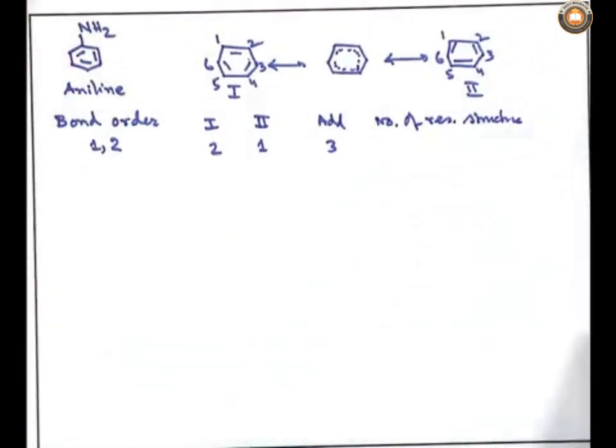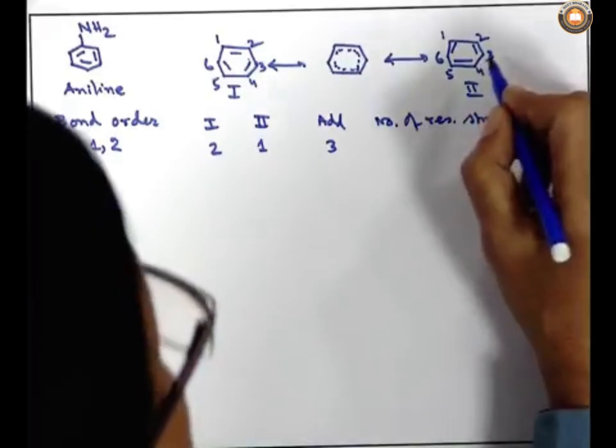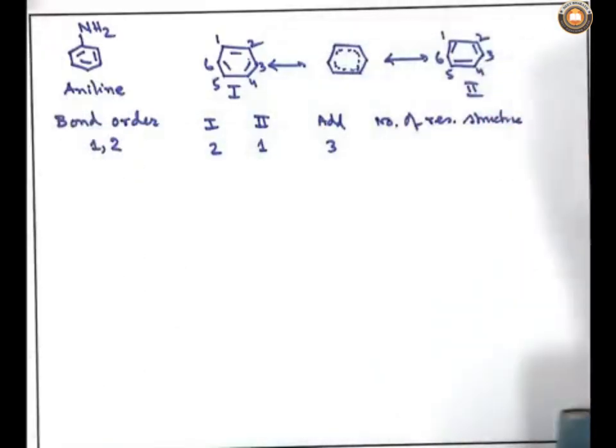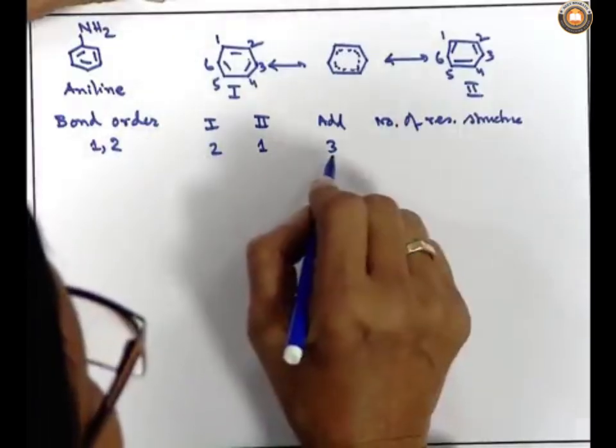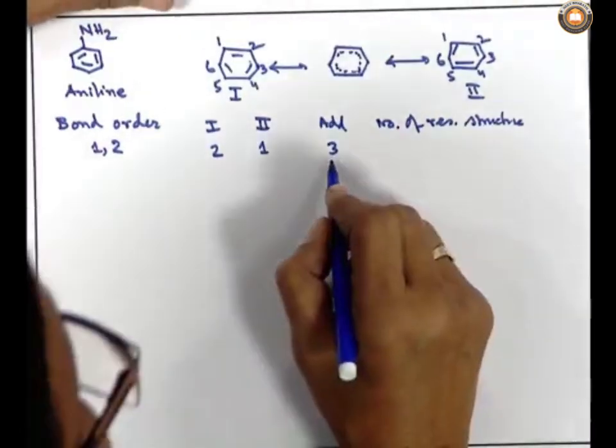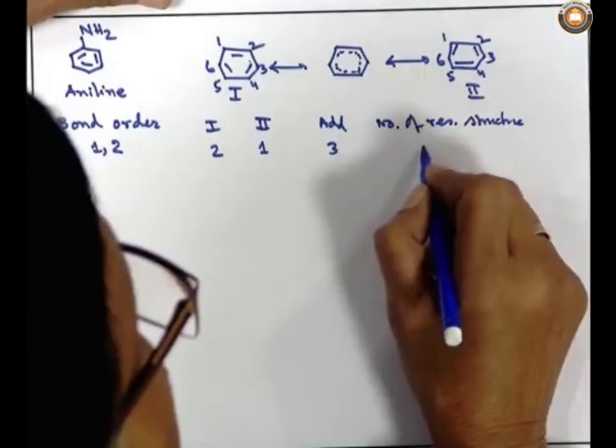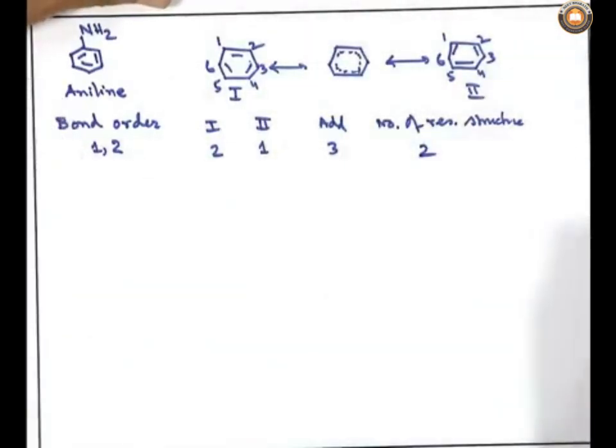So, this type of resonating structure and their contribution to the resonance hybrid is an important feature, not only to know the nature of the compound, but also to find the bond order, which helps us to do many things. I will explain that. So, the added sum is 3, and the number of resonating structures is 2.